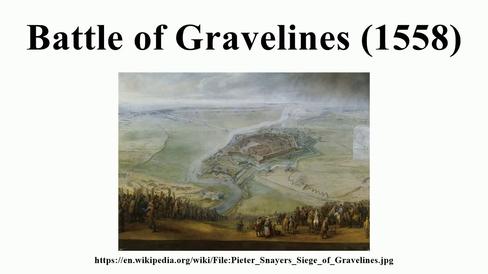The Battle of Gravelines was fought on 13 July 1558 at Gravelines, near Calais, France. It occurred during the 12-year war between France and Spain. The battle resulted in a victory by the Spanish forces, led by Lamoral, Count of Egmont, over the French, led by Marshal Paul de Thermes. The Spanish were supported by the English navy, who opened fire on the French as they reached the sand dunes